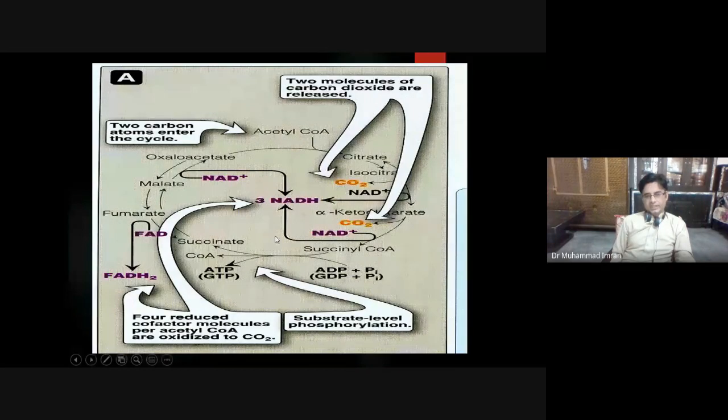The FADH2 is produced when succinate changes into fumarate in the presence of succinate dehydrogenase. This is a part of the electron transport chain, and it also produces two molecules of ATP. And here succinyl-CoA is changed into succinate with the help of succinyl-CoA thiokinase enzyme. This GTP is equal to ATP. Actually, this GTP phosphorylates the ADP in the presence of nucleotide kinase enzyme.